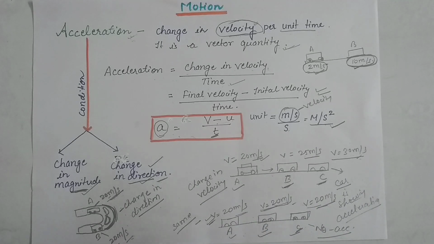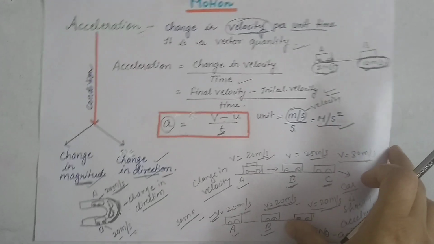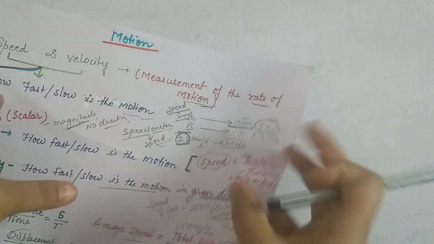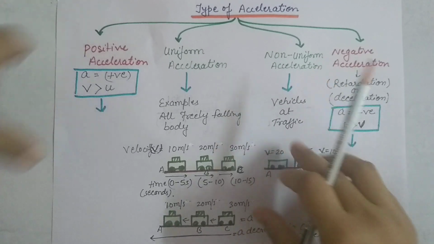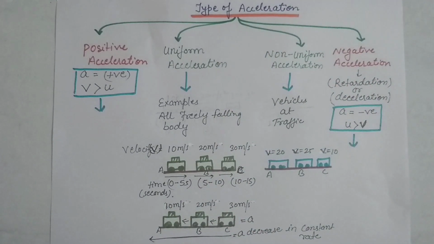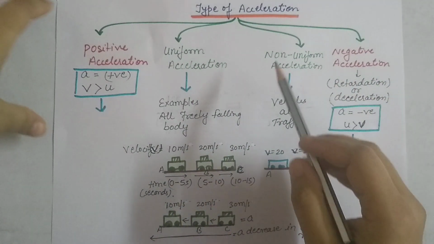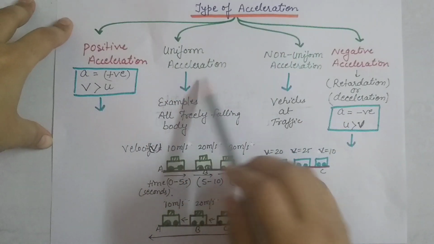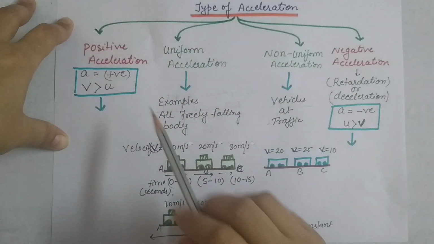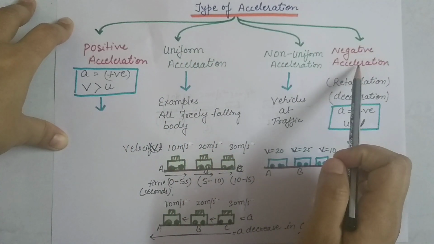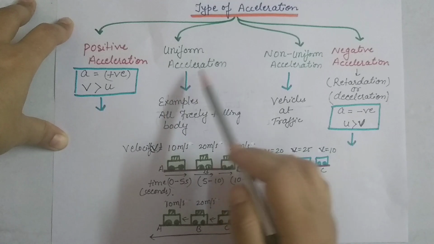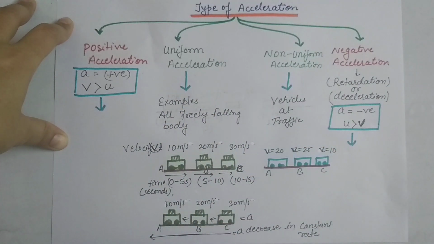Now let's see something more about acceleration. Now, types of acceleration. There are 4 different types of acceleration: positive acceleration, negative acceleration, uniform acceleration and non-uniform acceleration.